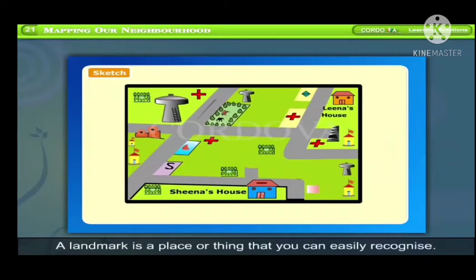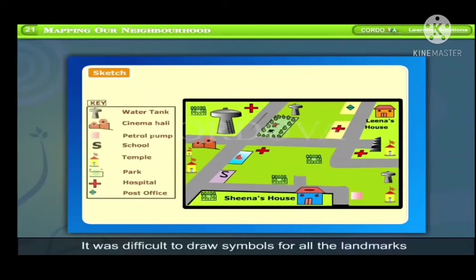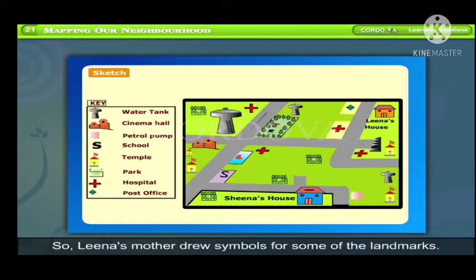A landmark is a place or thing that you can easily recognize. It could be a temple, hospital, school, or cinema hall. It was difficult to draw symbols for all the landmarks on the way from Sheena's home to Lena's home. So, Lena's mother drew symbols for some of the landmarks.